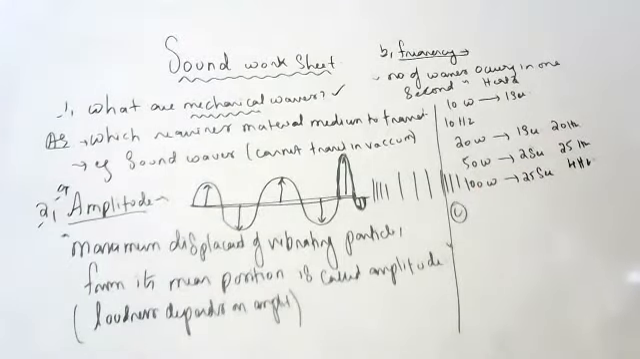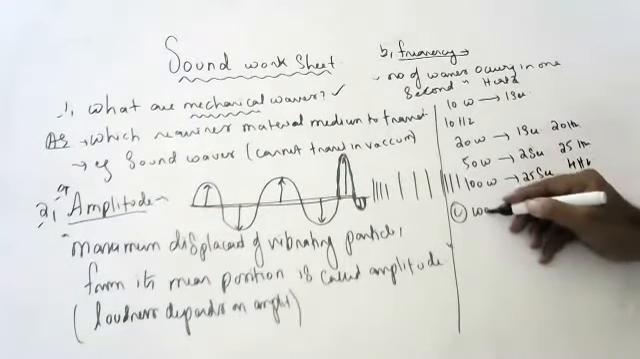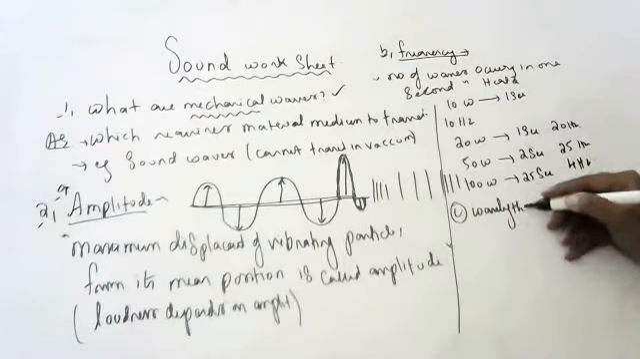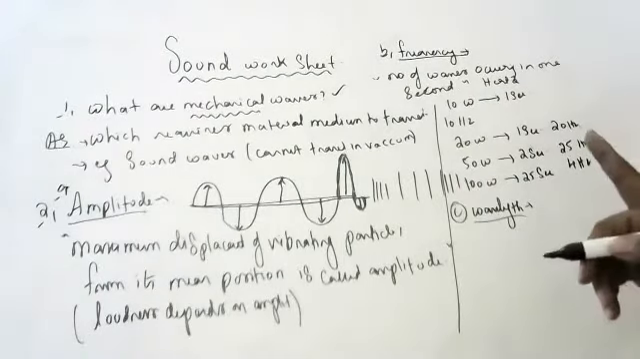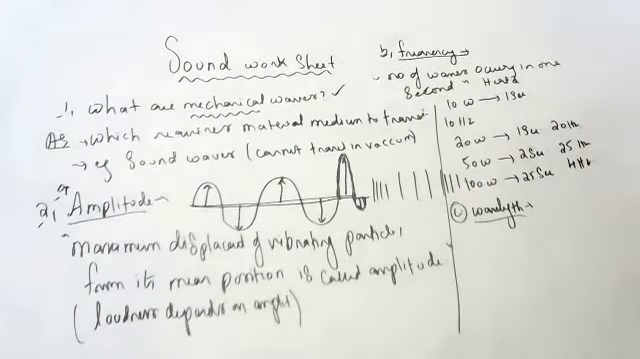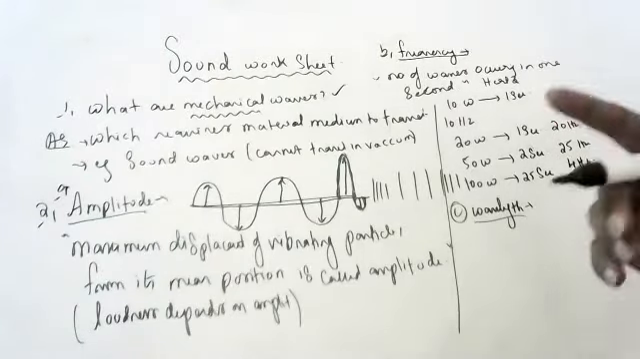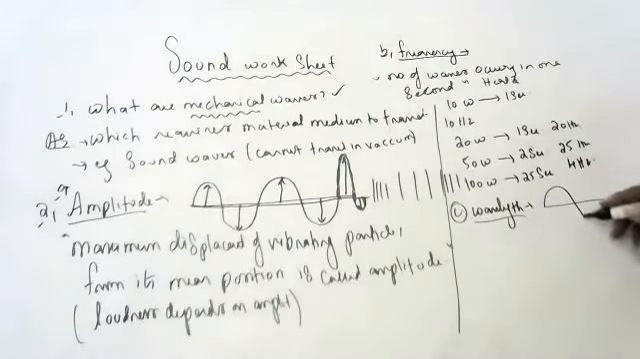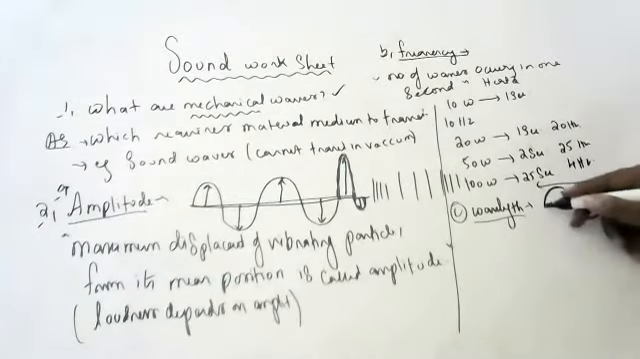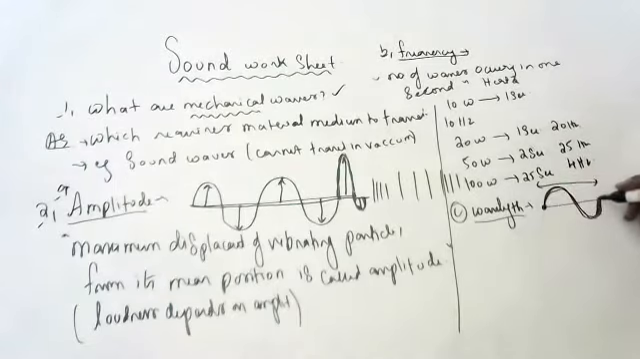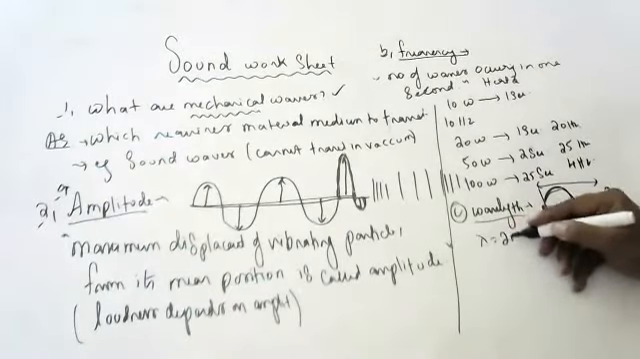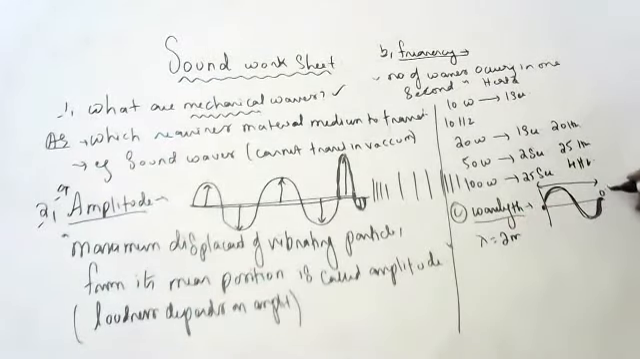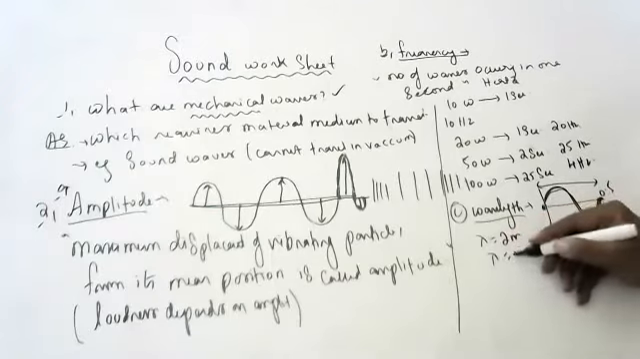Okay, children. Next one, wavelength. What is wavelength? Wavelength is actually the length of one wave, children. We can't say it like that, but suppose this is one wave. From here to here, this distance is called wavelength. If I say from here to here is 2 meters, then the wavelength is 2 meters. If from here to here is 0.5, the wavelength is 0.5 meters.